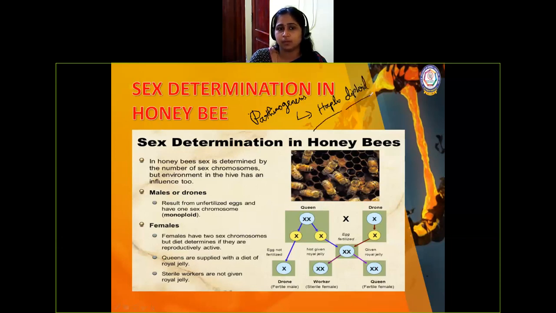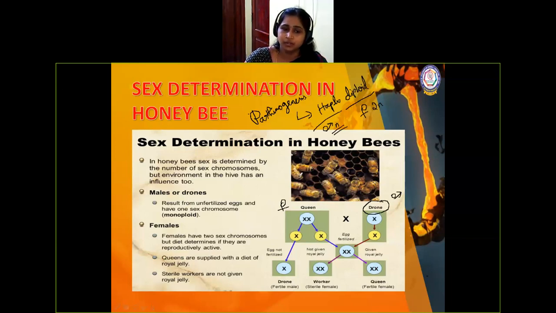Haplodiploid. Female will be 2n, diploid. Male will be n, haploid condition. The male bees are called drones. You can see here, drone, it's male, and the queen bee, female. All the males will be haploid and all the females will be diploid. That well-nourished female will be the queen, and the remaining females are sterile. They will not give birth.